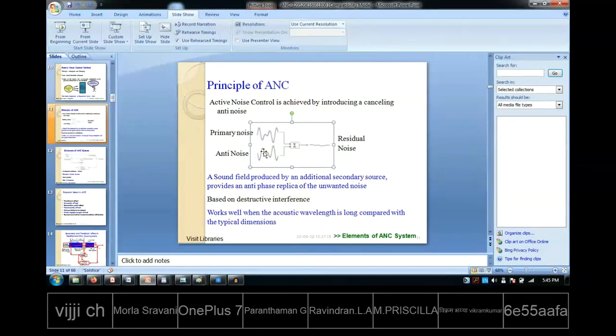You have to do the processing on the signal, like frequency analysis, finding the magnitude and the phase, and again creating exactly the reverse of the signal, and emitting it from the loudspeaker. All this should happen within that 0.01 seconds. That means how fast your processor should be, how fast your algorithm should be. Please understand, these are all research issues.